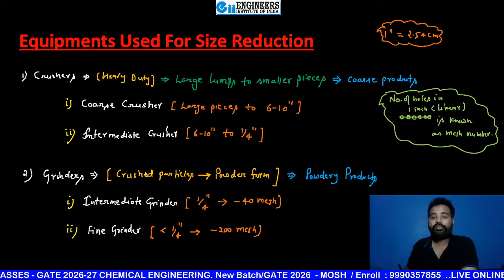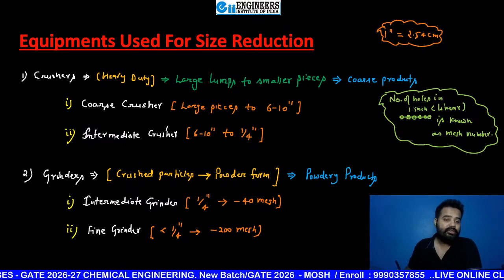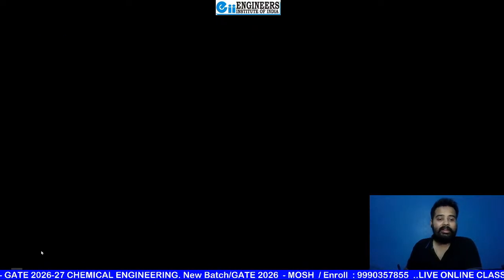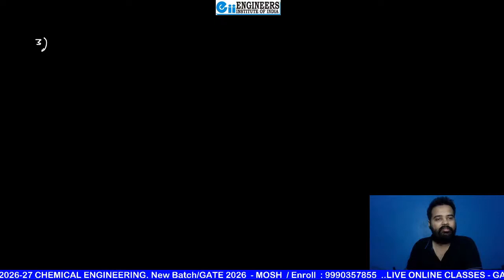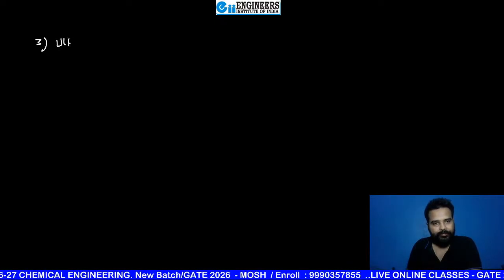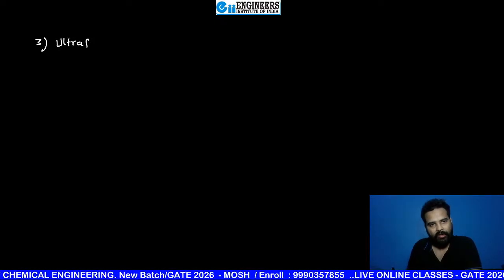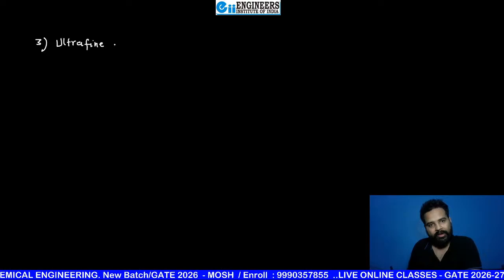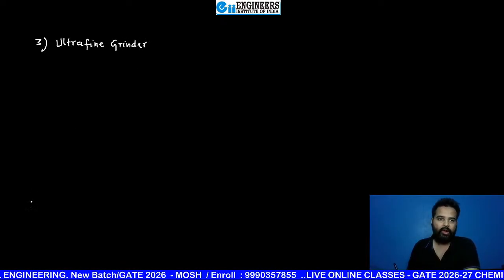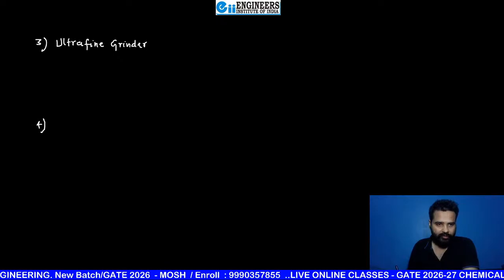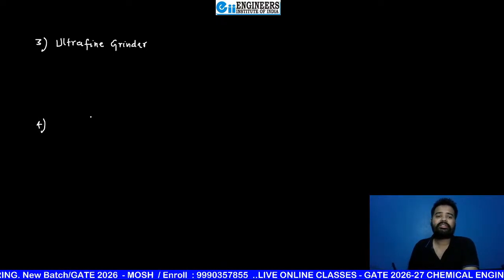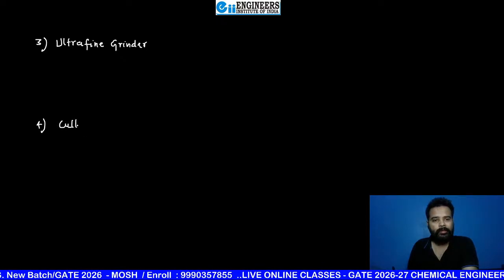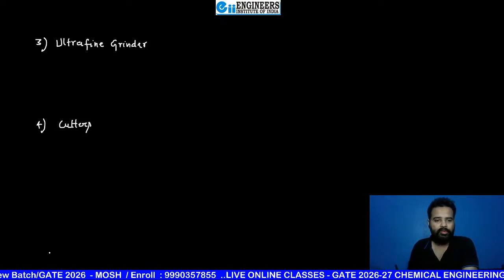Okay, now after this beta, next one is ultra fine grinder. Next, third one is beta ultra fine grinder. Now, after this, the last one as discussed yesterday, that was cutters.